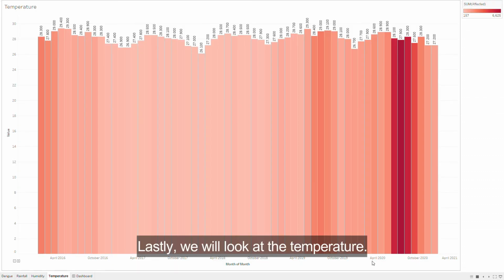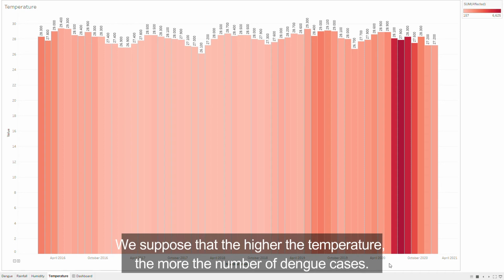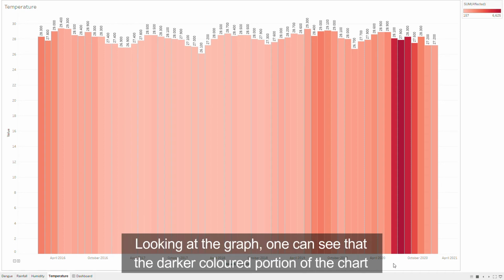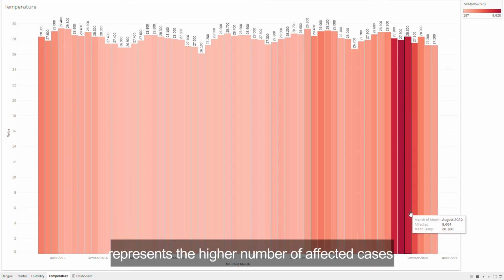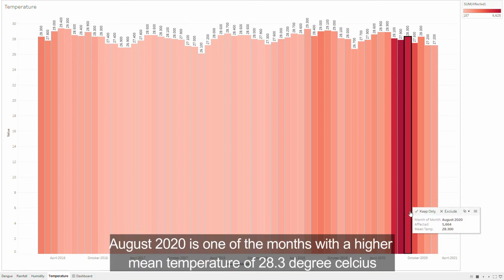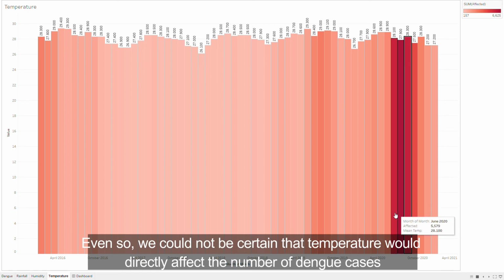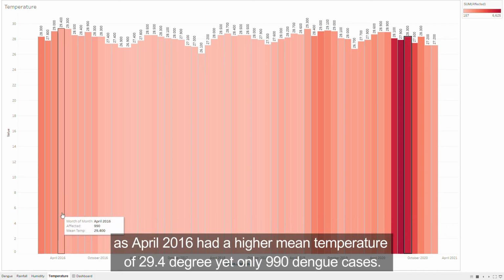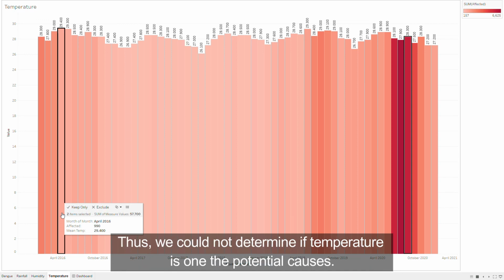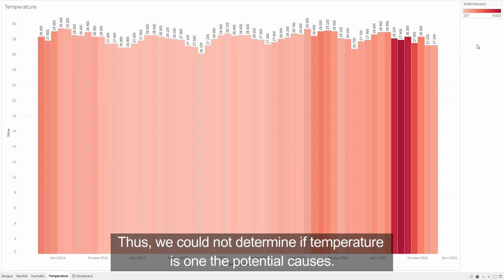Lastly, we will look at the temperature. We suppose that the higher the temperature, the more the number of dengue cases. Looking at the graph, one can see that the darker portion in the chart represents the higher number of affected cases. August 2020 is one of the months with a higher mean temperature of 28.3 degrees Celsius and was reported to have 5,664 dengue cases. Even so, we could not be certain that temperature would directly affect the number of dengue cases, as in April 2016, a high mean temperature of 29.4 degrees yet only 990 dengue cases. Thus, we could not determine if temperature is one of the potential causes.